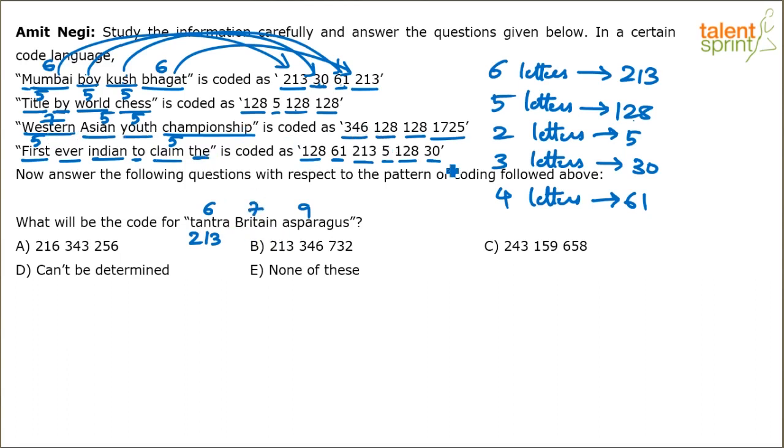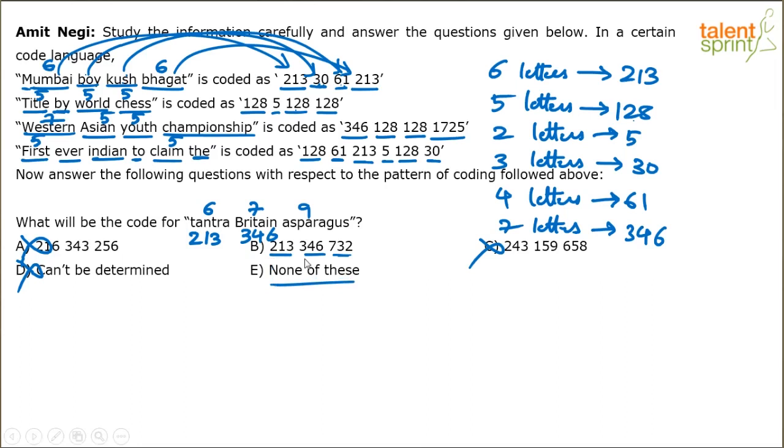Western has got 346. So the answer should have 213 and 346. So the first one is eliminated. The second one has got 213, 346, this is eliminated. Can't be determined is eliminated. None of this is always possible. So for 9 letters, it could be 732. So either B or E.